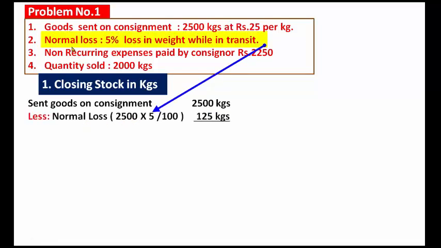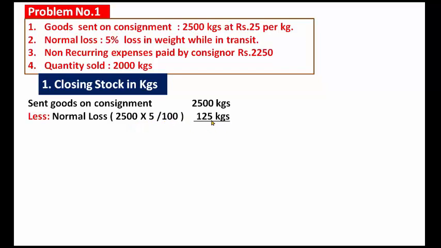The normal loss is already stated in the problem: 5% loss in weight while in transit. The goods sent were 2500 kgs at 5%: 2,500 into 5 divided by 100.